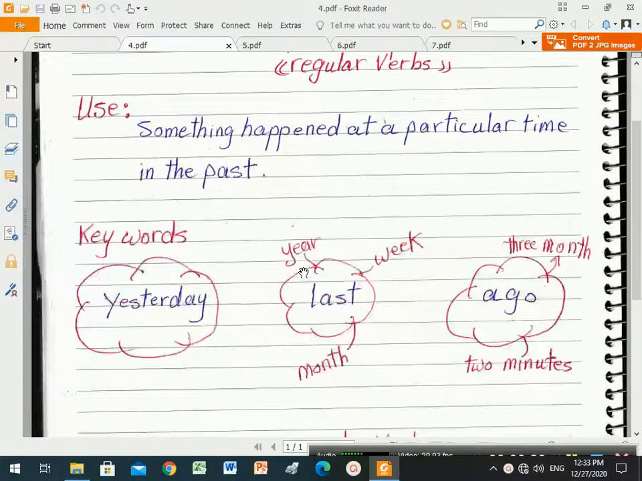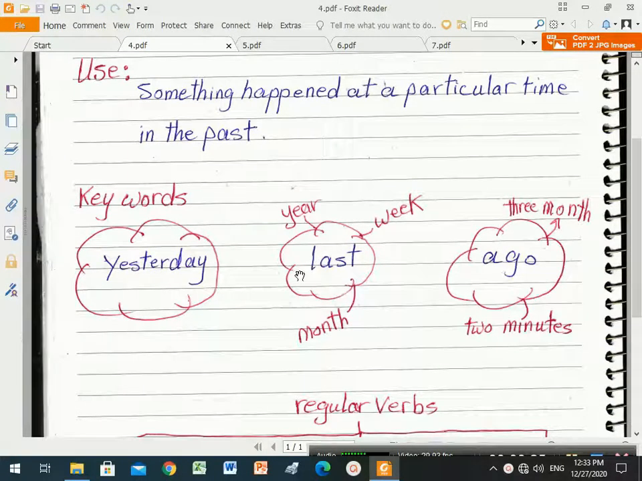Okay, the keywords of the past simple: yesterday, last, ago. These are the very common keywords. We can say last week, last year, last month. For ago we can say 3 months ago, 2 minutes ago, 1 year ago, and so on.